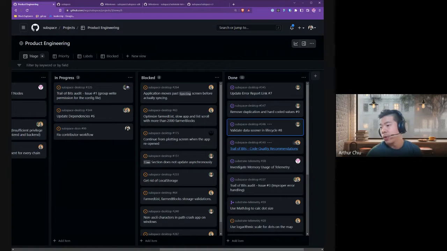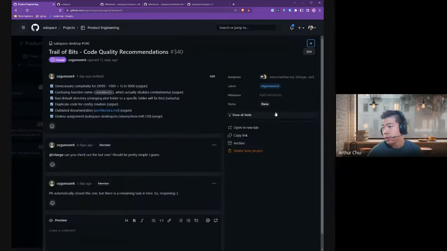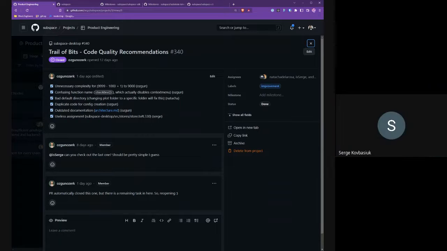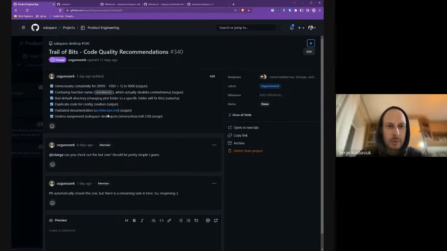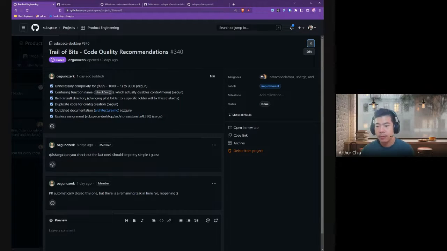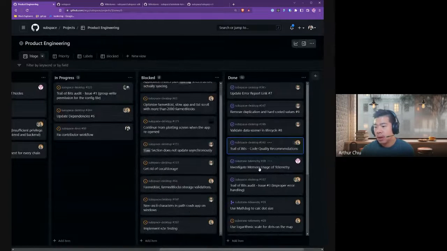Trail of Bits code quality recommendations. This is not explicitly the audit issues, but this is one of the recommendations. I think this was Chacha, Serge, and Ozgun. All of you guys are on it. Yeah, I think everybody contributed to this one. It's basically a bunch of relatively minor code quality issues which were fixed. Okay, perfect. Good job, guys.